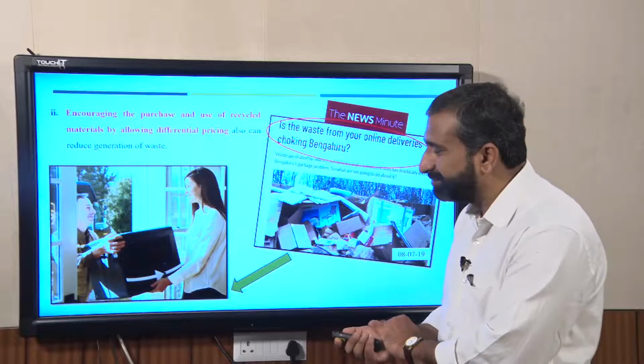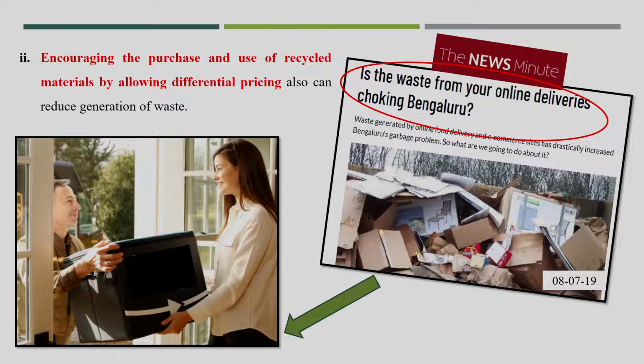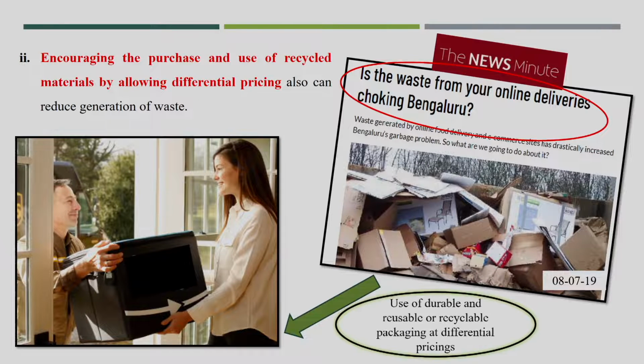So, why can we not propose packaging material which is highly durable and can be reused very easily? This kind of material we do not dispose into the garbage bins. So, use of durable and reusable or recyclable packaging at different pricing could be possible.